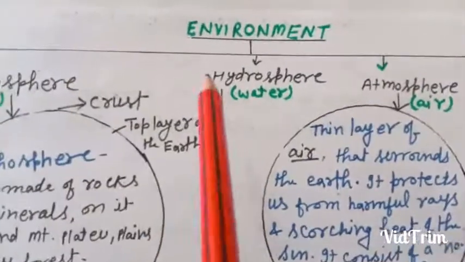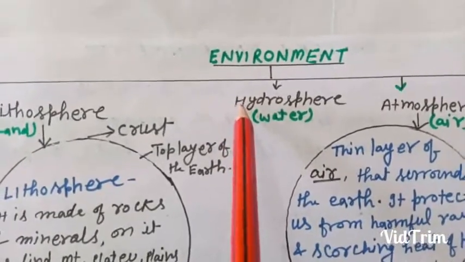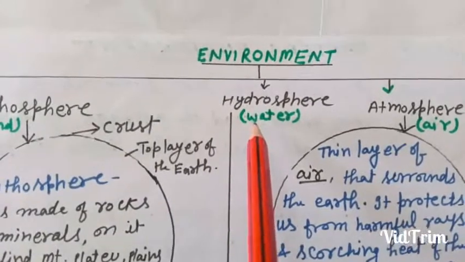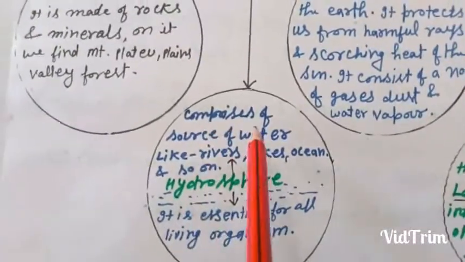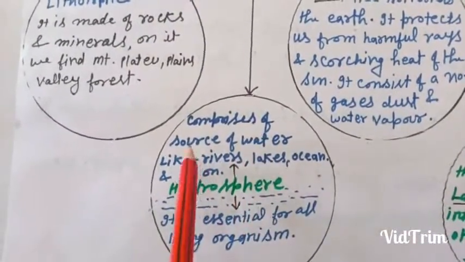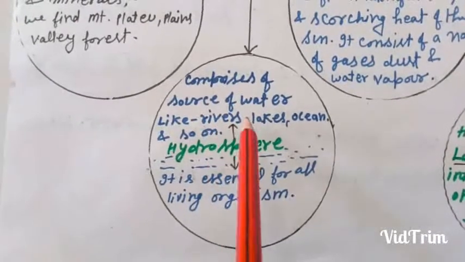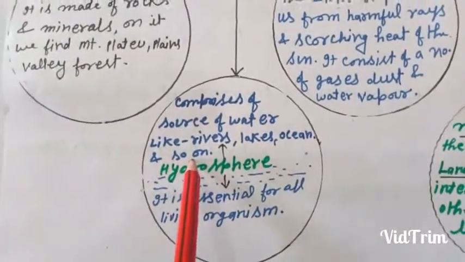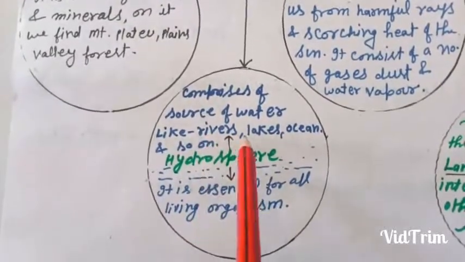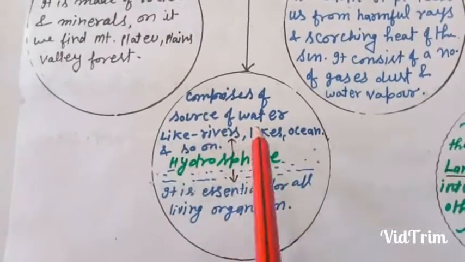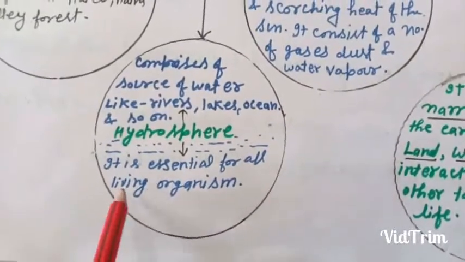Now let us understand hydrosphere. Hydrosphere, students, is made of water in any form. It comprises sources of water like rivers, lakes, oceans and so on. In one word, rivers, lakes, oceans form the hydrosphere. It is essential for all living organisms.